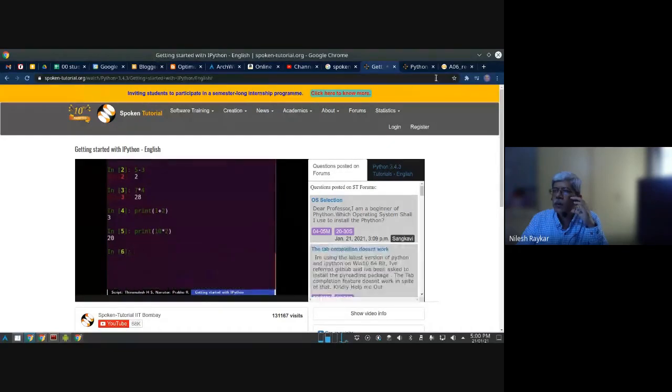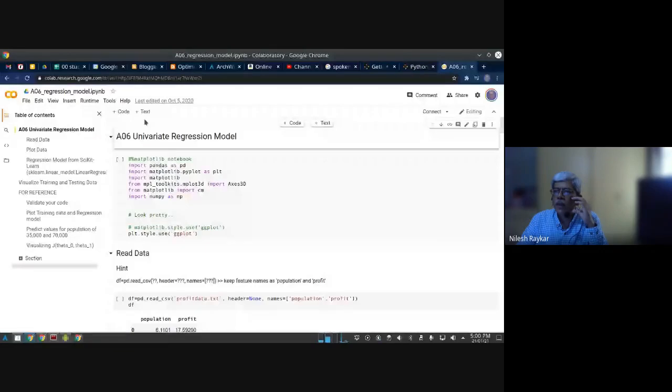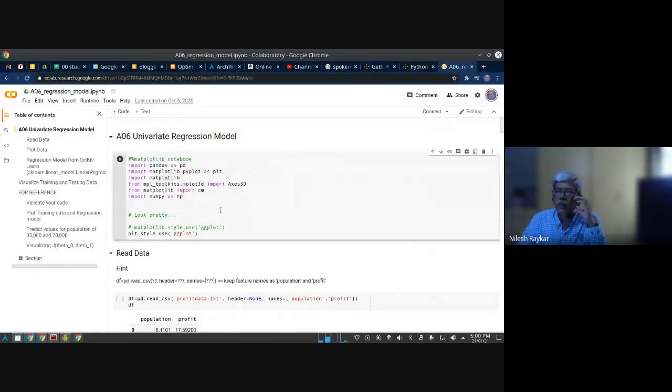This is the Google Collaboratory interface. In this case, you can write your Python code in your Chrome browser or any browser for that purpose. You just have to search on Google for Google Collaboratory and it will give you all the help. In the browser itself, you can run the entire Python code. Only you need an internet connection because it runs on the Google server and you only see the input and output on the screen. Okay, so these are the tips.